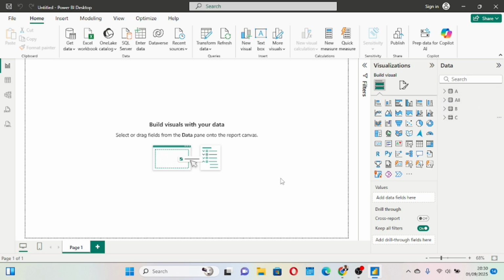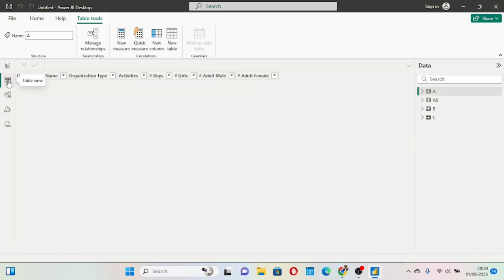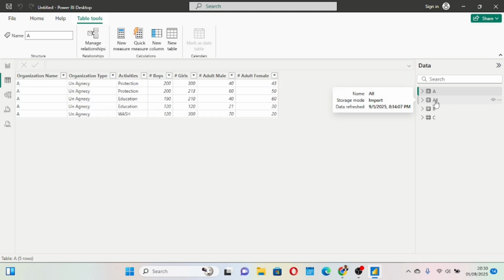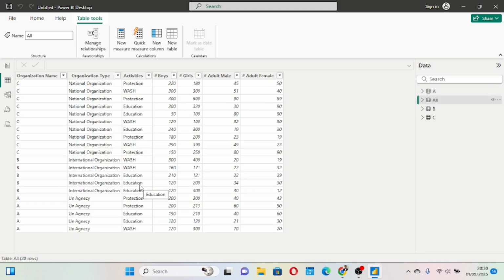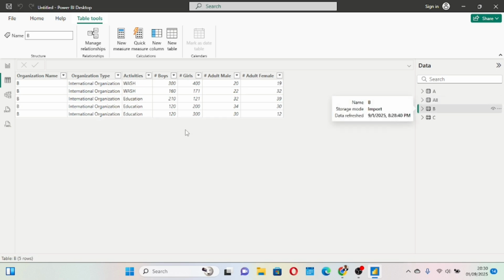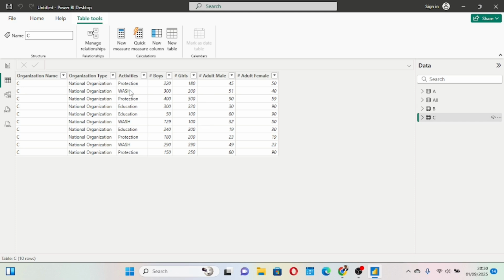Now, take note, we are on the Power BI report view. If we go to the table view here, and we click, you will see all your tables here now. You see? So this is the table for organization A. If I click this, it shows me all these other tables. If I click this, it shows me that of the organization B. If I click this, it shows me that of organization C.